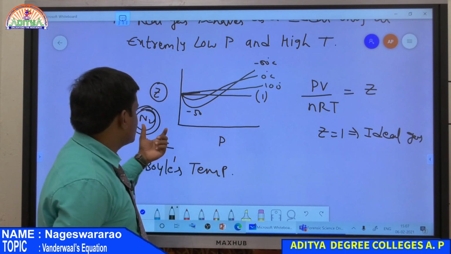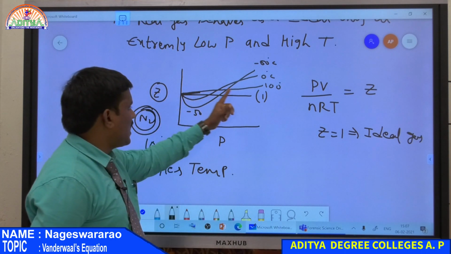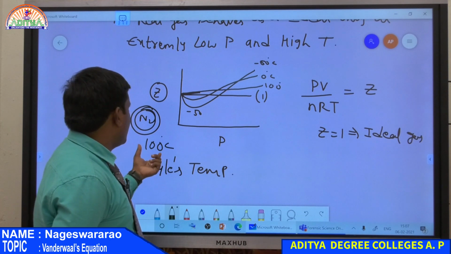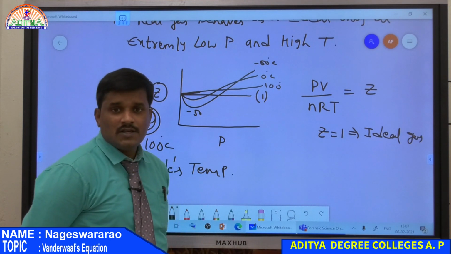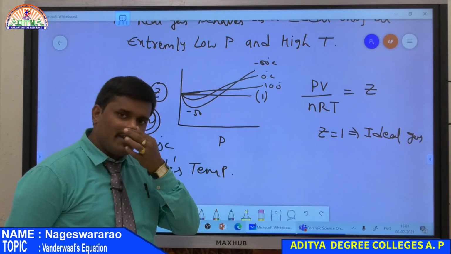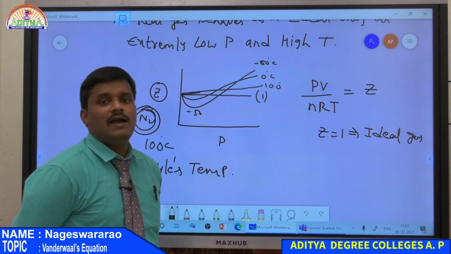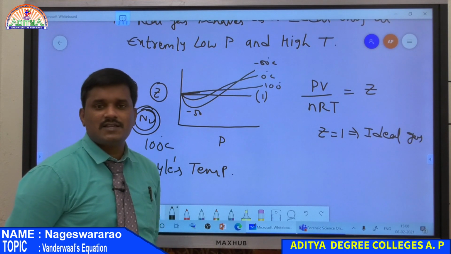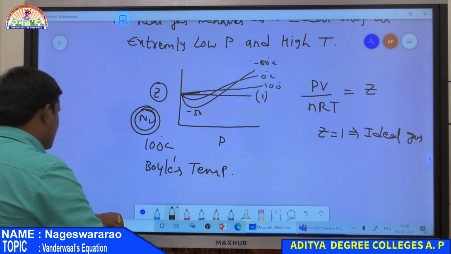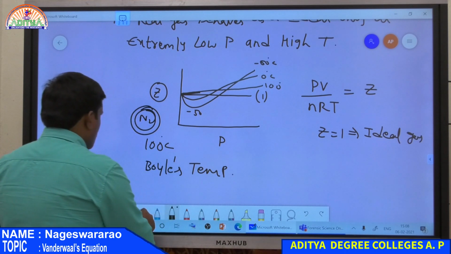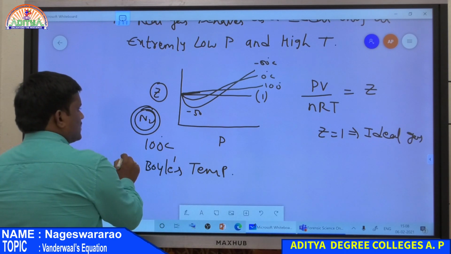So at 100 degrees centigrade, nitrogen behaves as an ideal. That is why 100 degrees is nothing but the boyle temperature of nitrogen gas. So each gas has a different boyle temperature. At that temperature only it behaves as an ideal gas. So this is all about real gases as well as ideal gases.